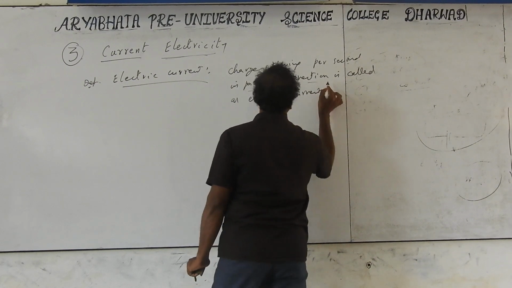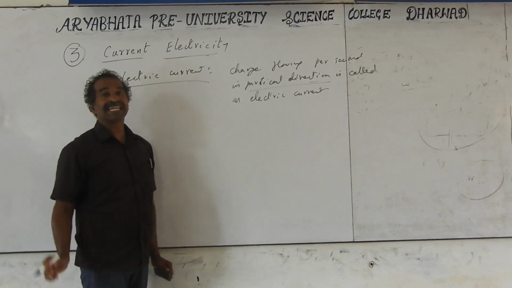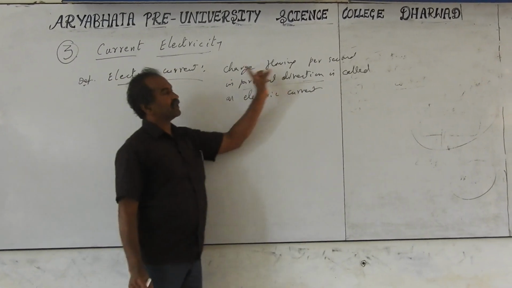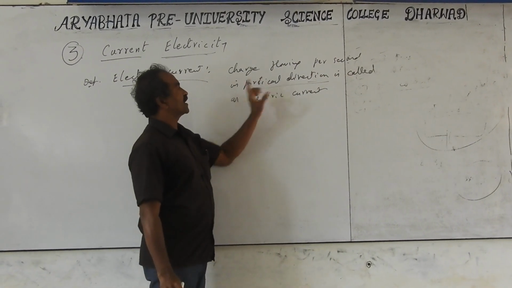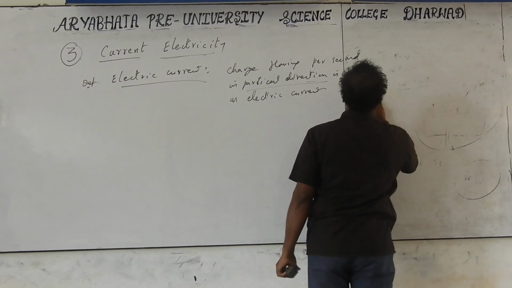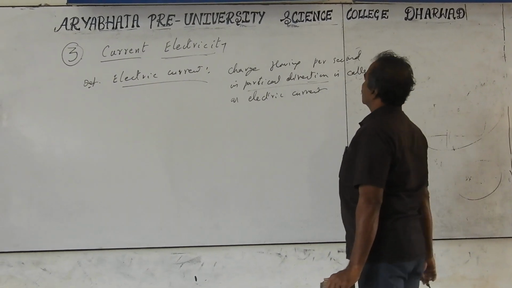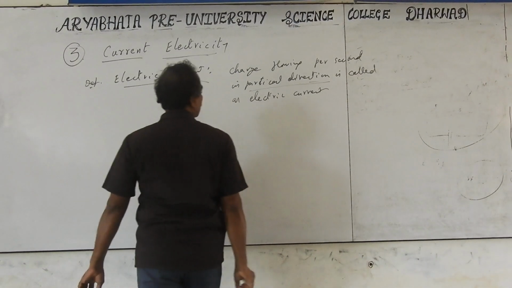This particular direction is not compulsory. You can simply say charge flowing per second. The general definition is: in a conductor, charge flowing per second in a particular direction is called electric current. Whether it is a conductor or not, the definition is the same actually.